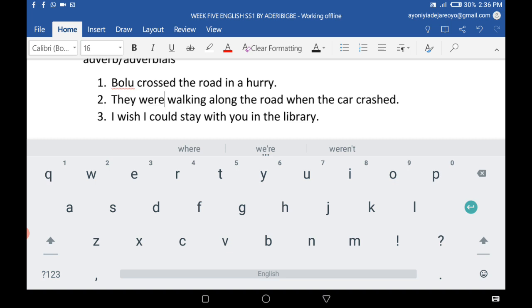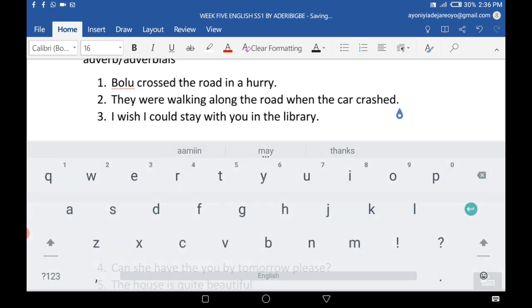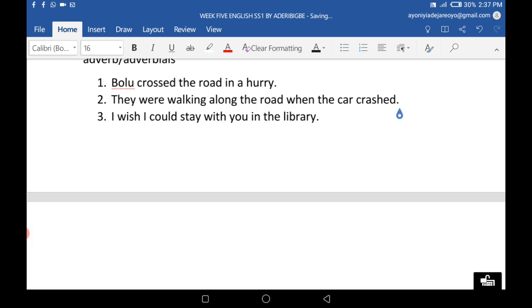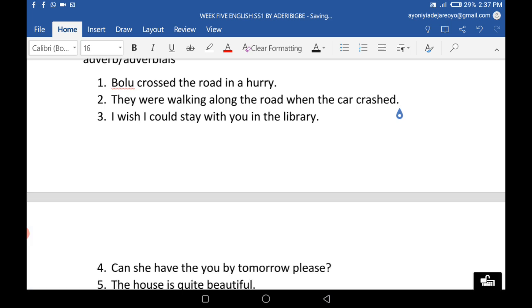But this other part of the sentence is the adverbial in there: when the car crashed. Adverbial clause. Crashed, past tense of crash. So there is a definite verb that makes it a clause. So we have when the car crashed as the adverbial clause.